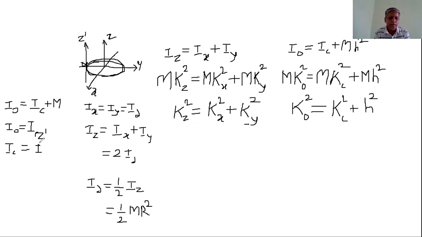And the distance between the two parallel axes is h, and here h is equal to the radius of the ring. Therefore, substitute h as r.